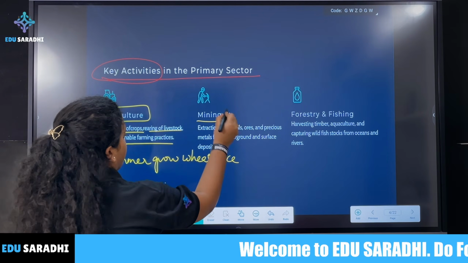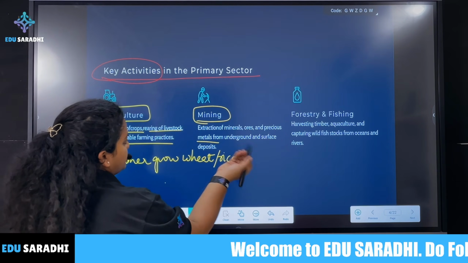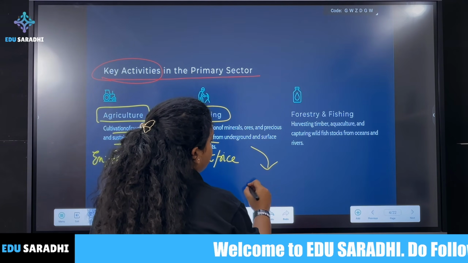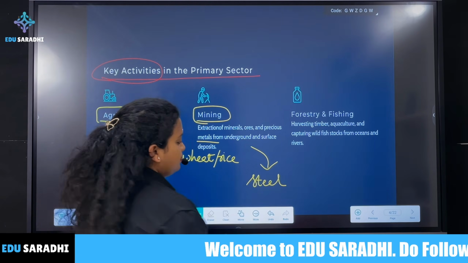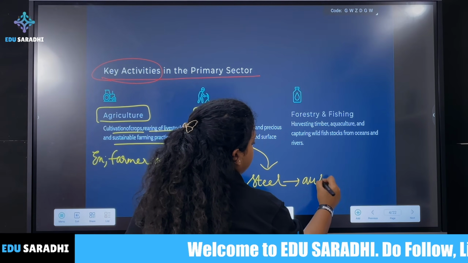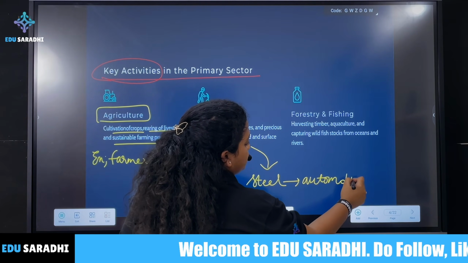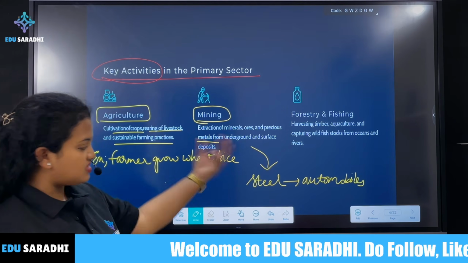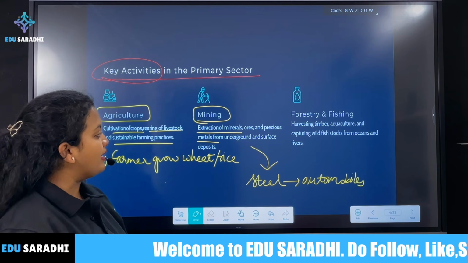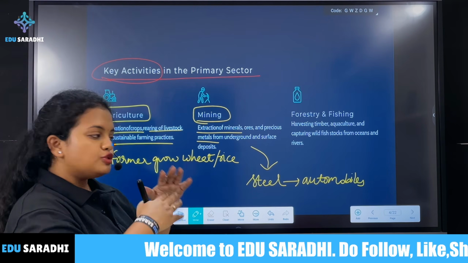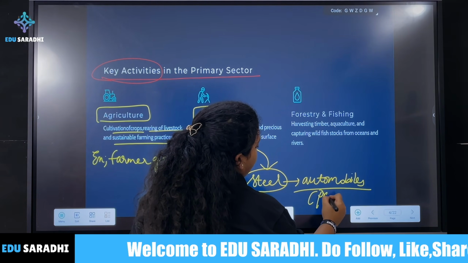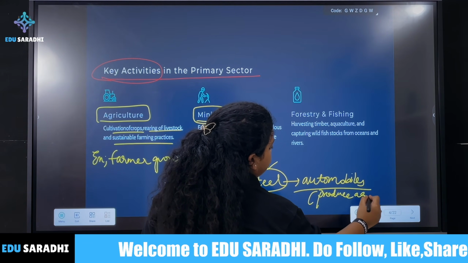Then we have mining, the extraction of minerals, ores, precious metals. All of these also contribute to the primary sector. What is the example for this? Suppose there is steel. First, we need steel. Then we can use it in automobiles, right? To use it in automobiles, somebody has to extract the minerals. The extraction of minerals, ores, metals all happens in mining. So this is the primary sector. From steel, we can produce a good.